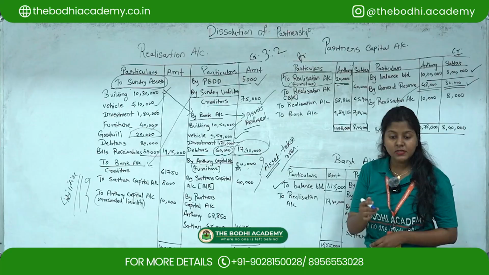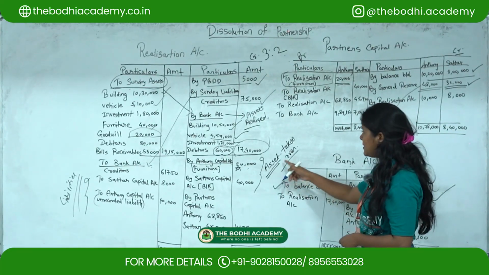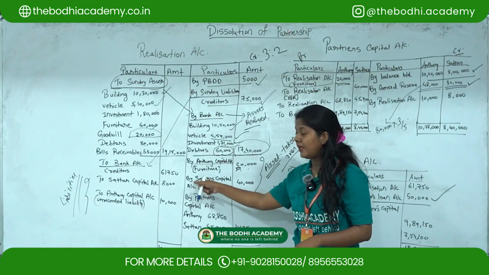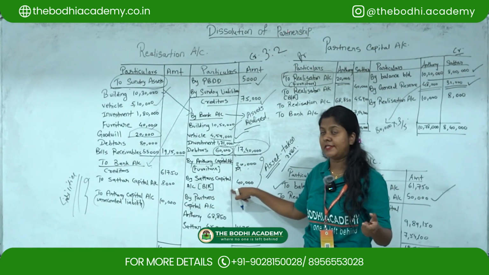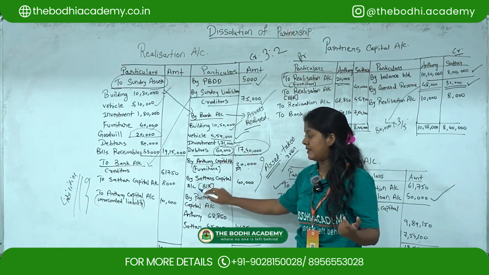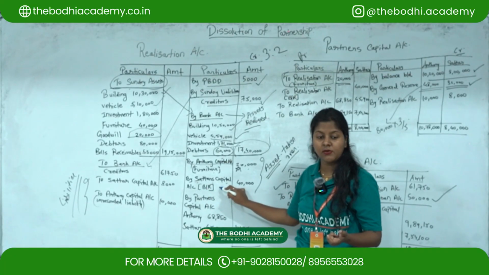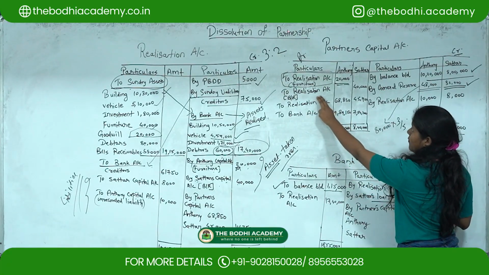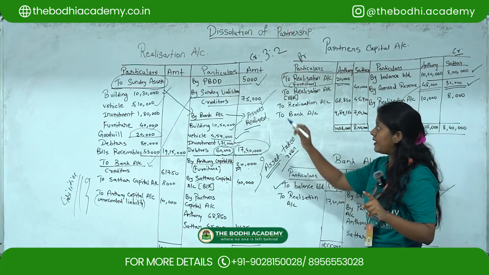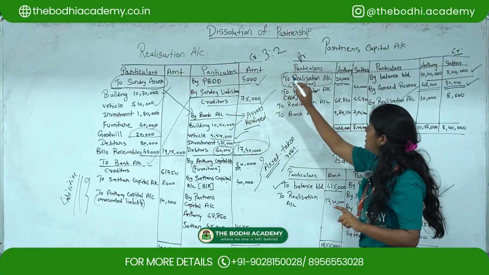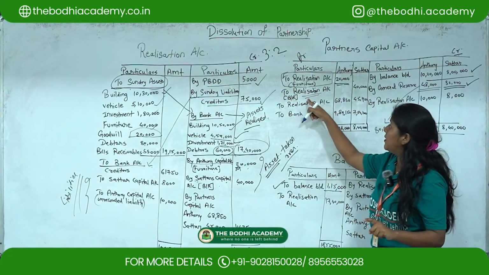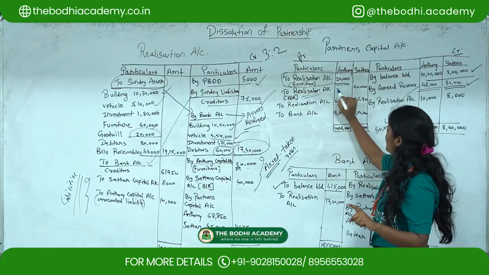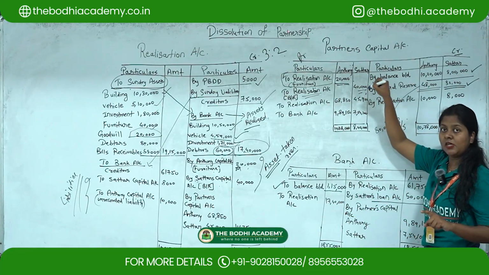Then Sutter took bills receivable for 40,000. Bills receivable is another adjustment they have given. Again, the same thing you have to do. You have to write down the heading, which partner has taken it. Here Sutter has taken it. So by Sutter's capital account, bills receivable as 40,000. Then again, the second effect, you have to show it under the debit side of the partner's capital account. But since you are transferring it from the realization account, the name realization is going to come, and in brackets you can write for your understanding that it is bills receivable as 40,000 under Sutter's head, because Sutter took it, right?